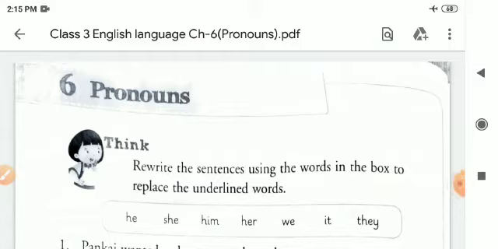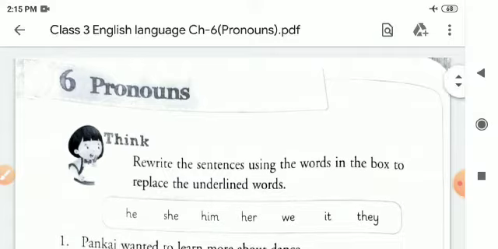So, children, what do you understand by pronouns? A pronoun is a word that is used in place of a noun or a phrase that contains a noun. Examples: he, it, her, me, them, etc. These are all pronouns.